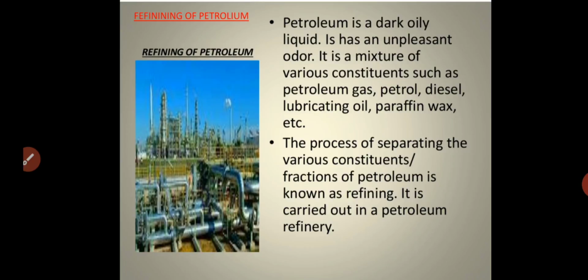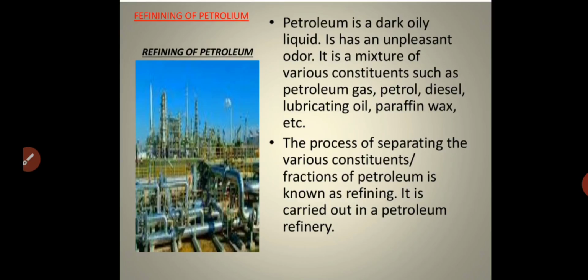Next, coming to the refining of petroleum. We extract petroleum from the sea. Next, you have to refine the petroleum. Why do you have to refine it? Before knowing that, you have to know the definition of refining. Refining is nothing but the purification or separation of the mixtures present in petroleum. Because petroleum is a dark oily liquid, it has an unpleasant odor, and it contains a mixture of various constituents.